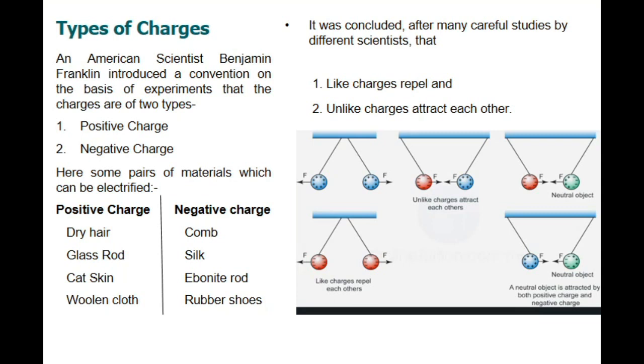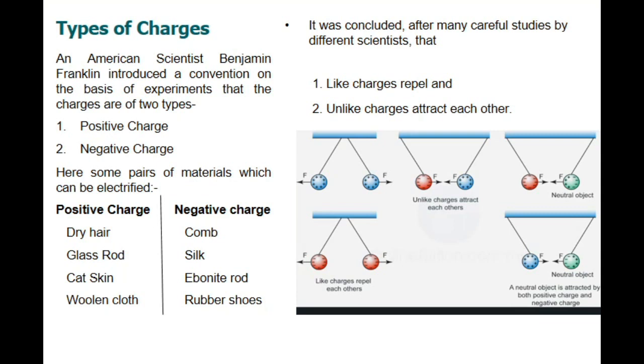As I discussed in the previous page, whenever there is a rubbing between two insulating materials, one material loses some electrons and becomes positively charged because there is a deficiency of electrons. Whereas the second material, which will gain those electrons, will become negatively charged because there will be excess of electrons.